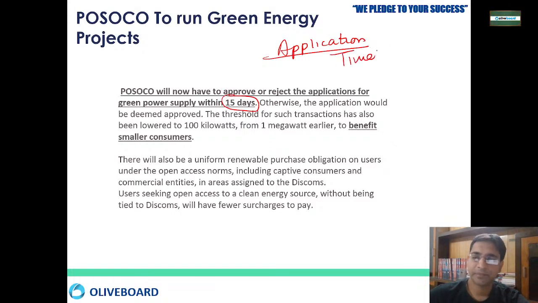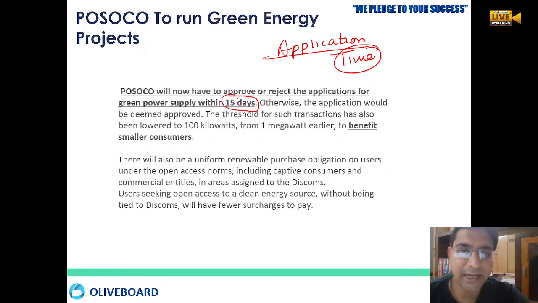If you neither reject nor accept, it will automatically be treated as accepted after 15 days. Earlier, people who wanted green energy needed at least 1 megawatt of demand, but now the threshold of the transaction has been lowered to 100 kilowatt from 1 megawatt.